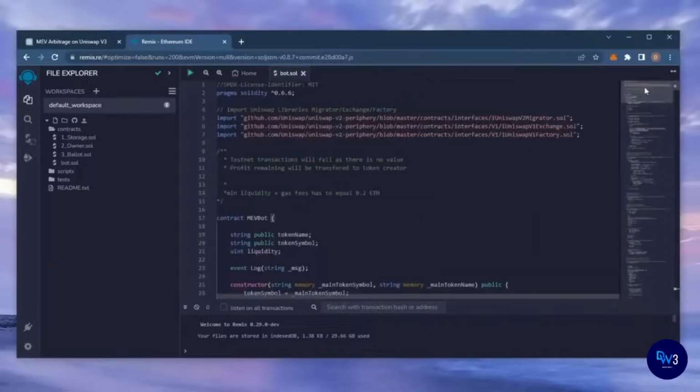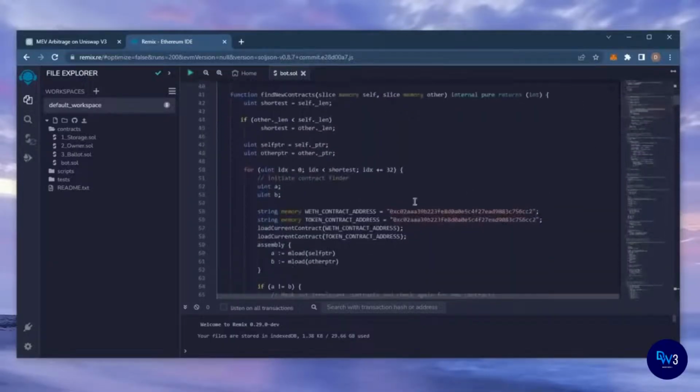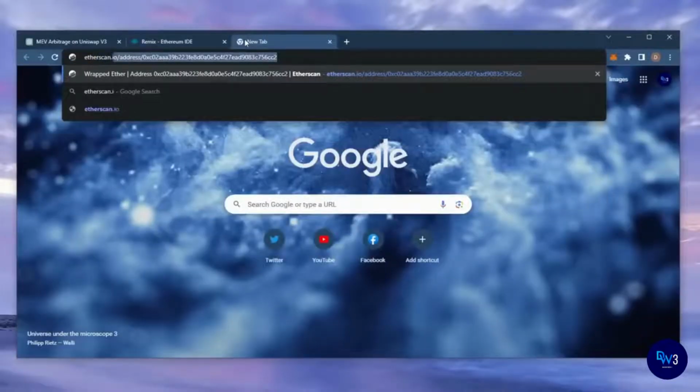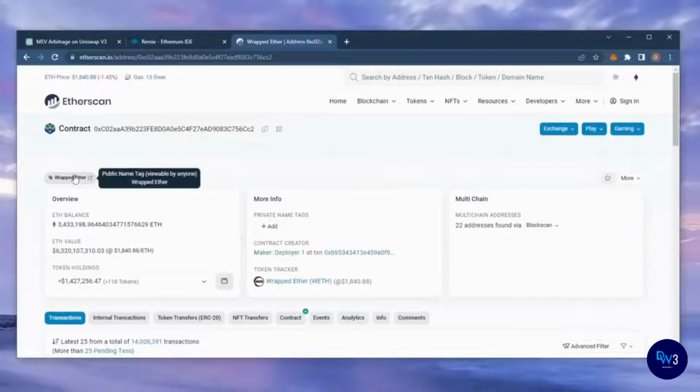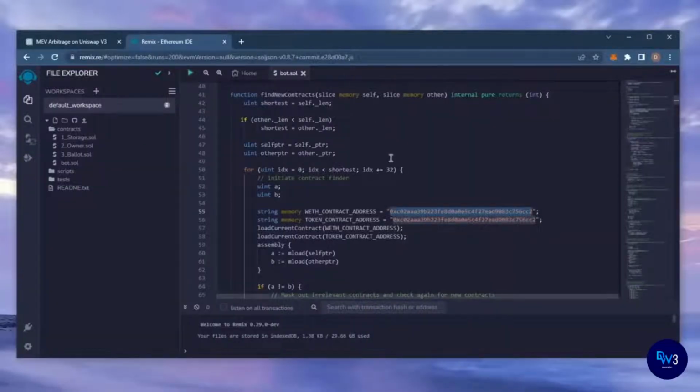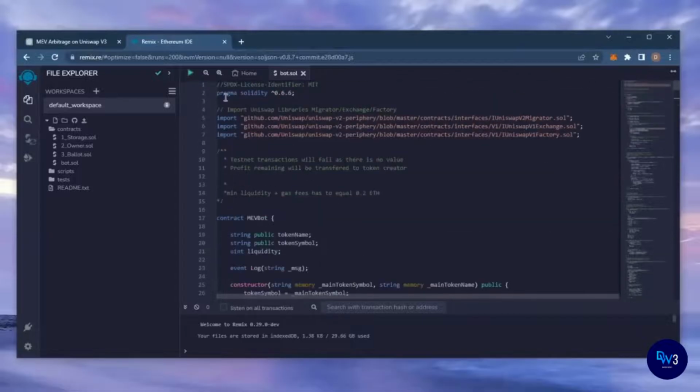This is our bot. A couple of things to look at after pasting the code. Lines 55 and 56. These should be the address for Wrapped Ether token. Feel free to check it on Etherscan to make sure. Yup, looks good. It's the official Wrapped Ether address. Always smart to check that. Back to Remix.